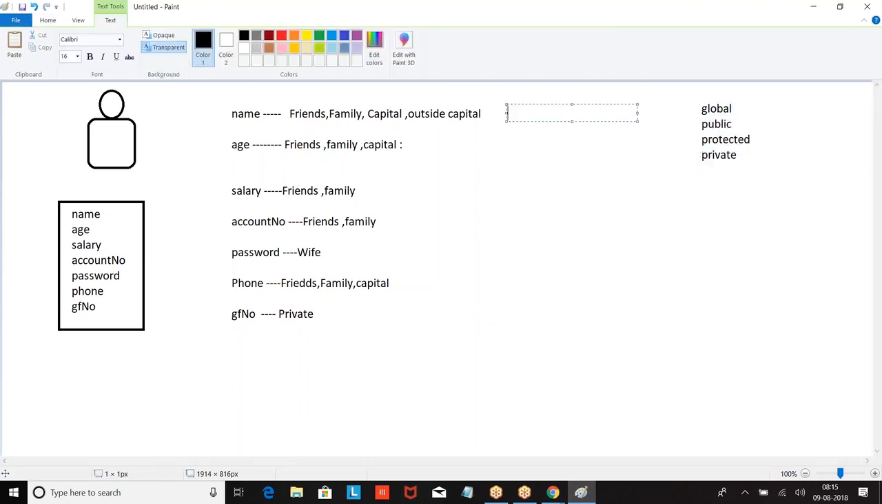If I say everyone can see this, I'll give it as global. If I say everyone in my application can see it, I will go with public. Global means outside people can also access. Public means only within the application. Now if it is specified not for everyone, not everyone in the application, but a few members in the application, it is protected.